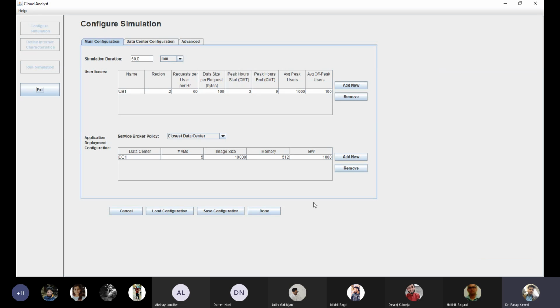When we click on the configuration, you can see the first part, which is the simulation duration.